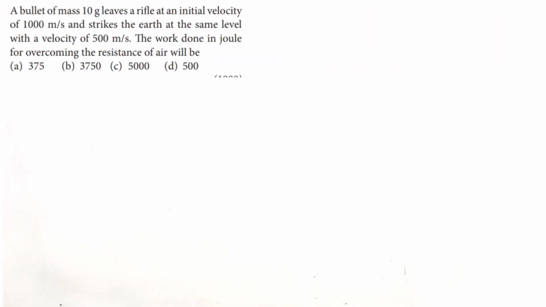On the work-energy theorem, it is given that a bullet of mass 10 gram leaves a rifle at an initial velocity of 1000 meter per second and strikes the earth at the same level with a velocity of 500 meter per second. The work done in joule for overcoming the resistance of air will be?